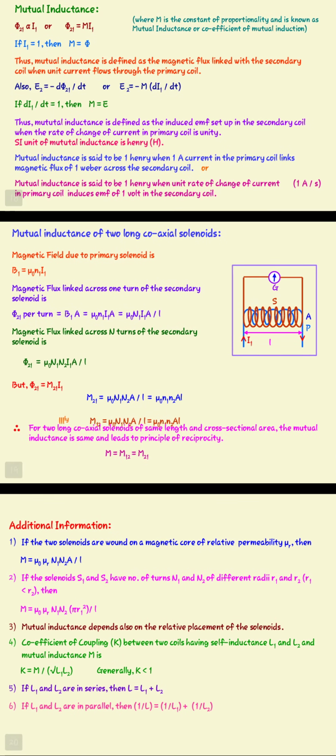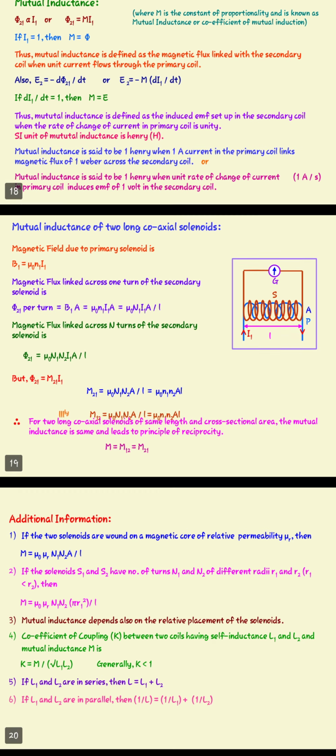So we want to discuss some important additional information regarding mutual inductance. Suppose two solenoids are wound on a magnetic core of relative permeability mu r, then mutual inductance M will be equal to mu naught mu r N1 N2 A upon L. If the solenoids, that means the coils S1 and S2, have numbers of turns N1 and N2 with different radii R1 and R2, where R1 is less than R2, then M will be equal to mu naught mu r N1 N2 pi R1 squared upon L.